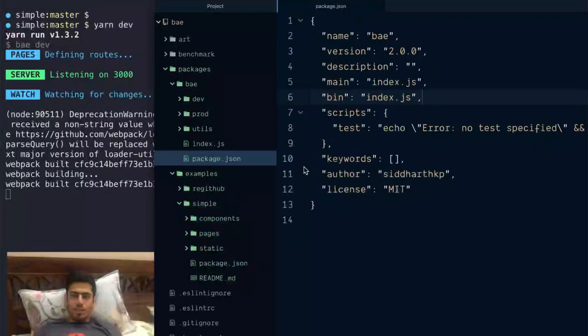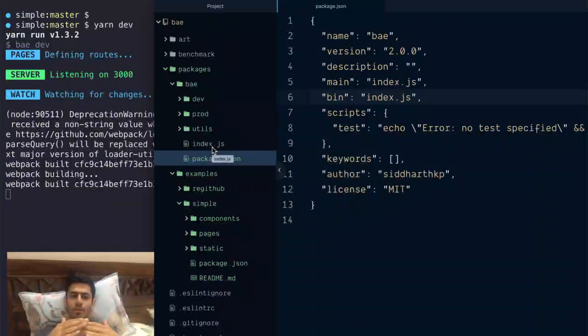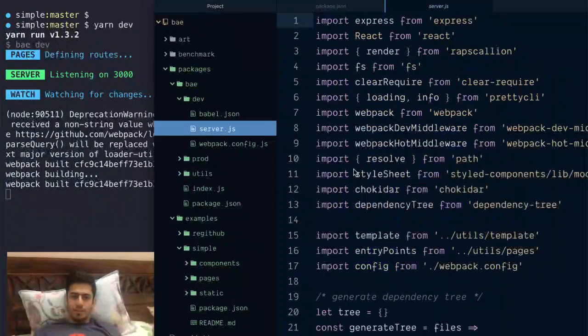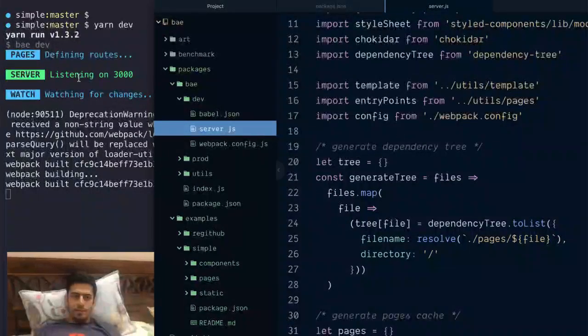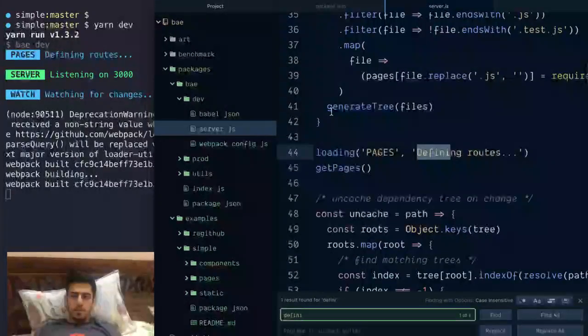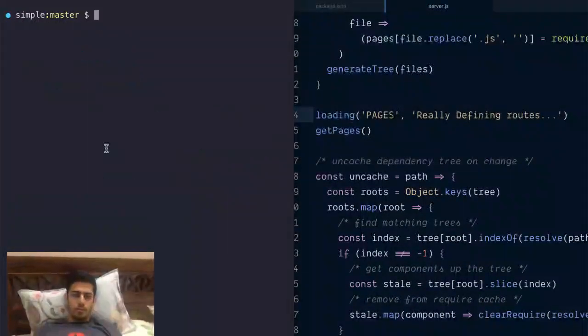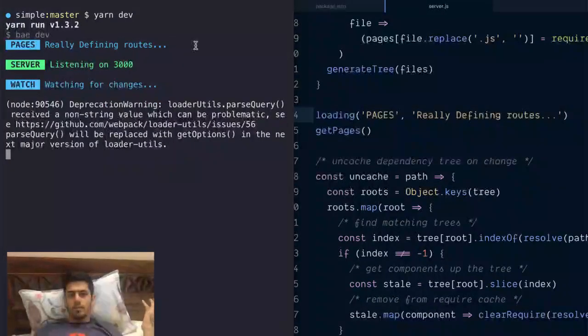Let's see if changing something in the root, like bay, actually changes something, if I want to show you if it's properly linked or not. I'm running a dev script. So there's this server file. I guess we can change any of these. So it says defining routes. I'm going to rename this to really defining routes. And I don't expect this to, oh, I have to of course rerun this. And let's see. If it's linked to the right file, this should give you a new message. Perfect. So it is linked.